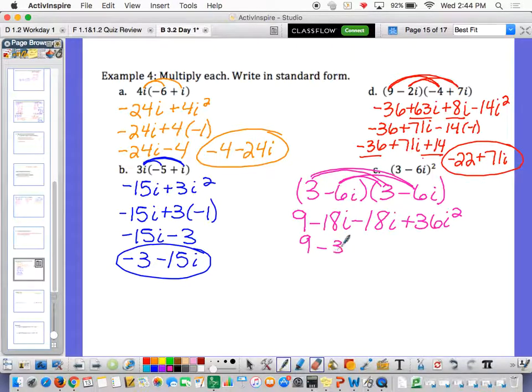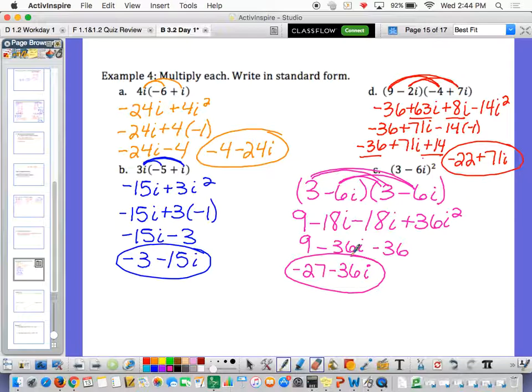This becomes a negative 36i. And I'm just going to change that i squared to negative 1, because i squared is negative 1, so it changes that sign. Then 9 minus 36 is negative 27 minus 36i. Boom. Done. There it is.